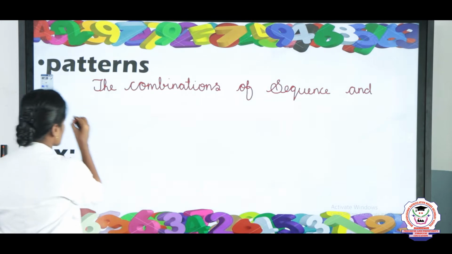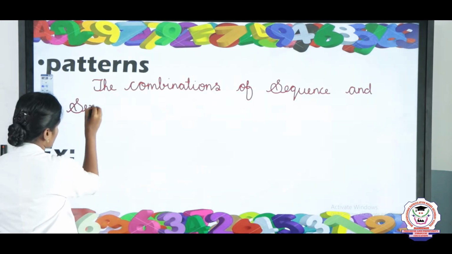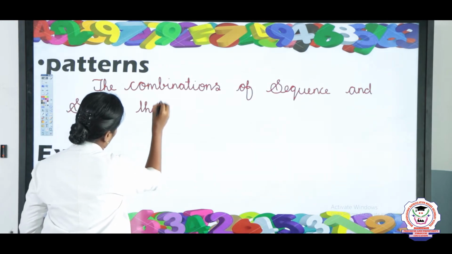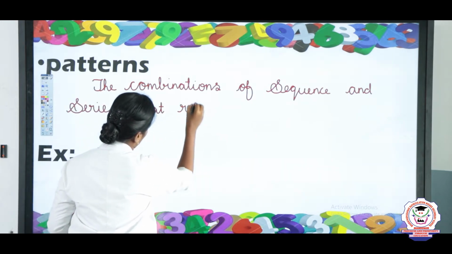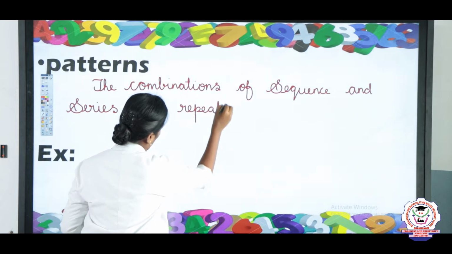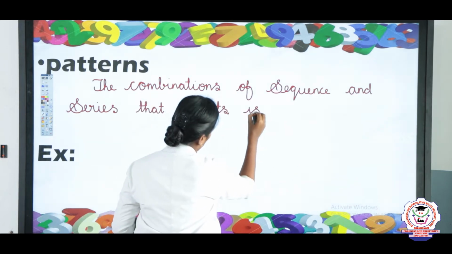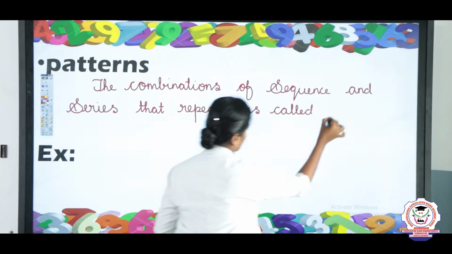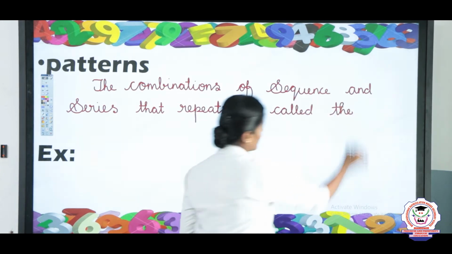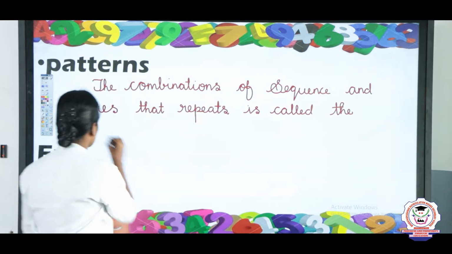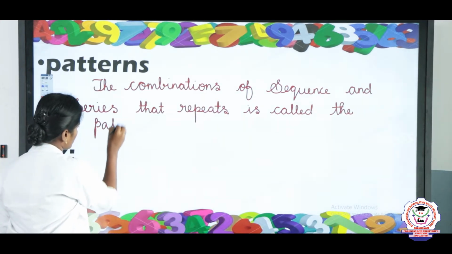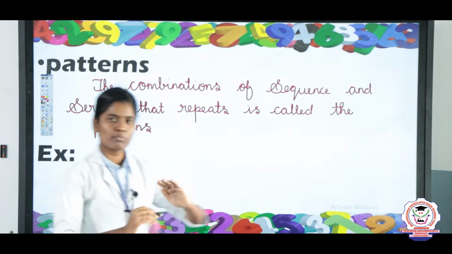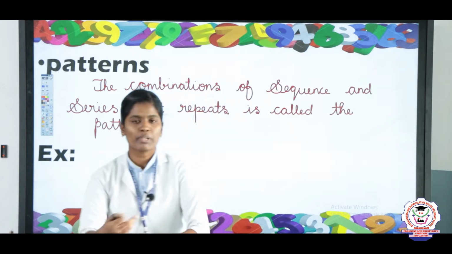The combination of sequence and the series that repeats is called the patterns. P-A-T-T-E-R-N-S.